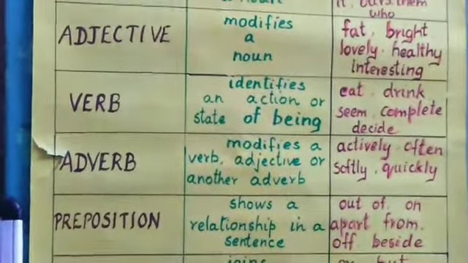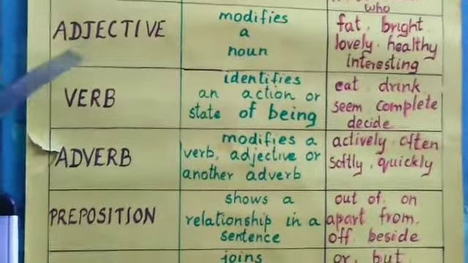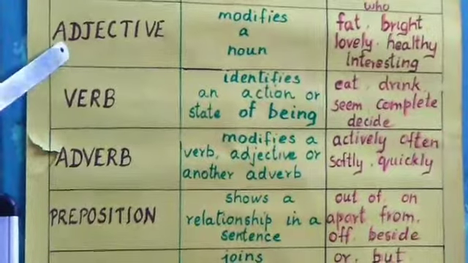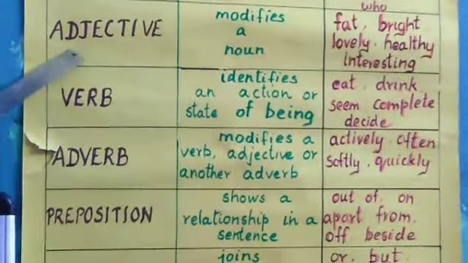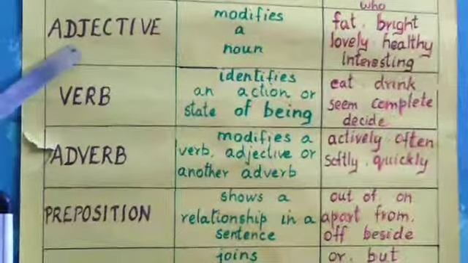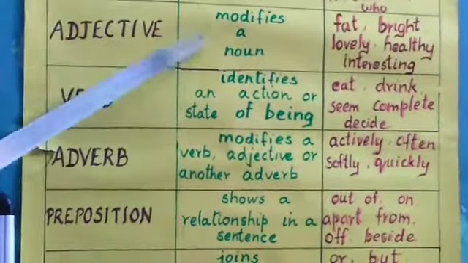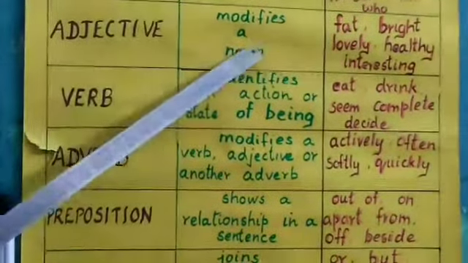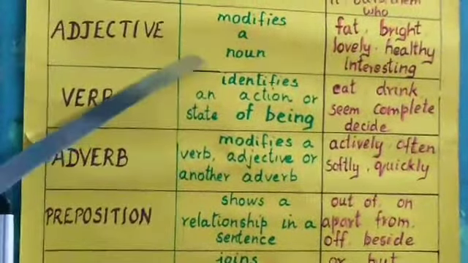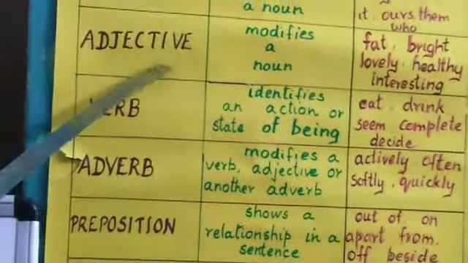Hope you have understood pronoun. We shall move on to the third part of speech, that is adjective. So adjectives are words that describe or modify a noun or pronoun in a sentence. Adjectives are easy to spot because they come immediately before the nouns.